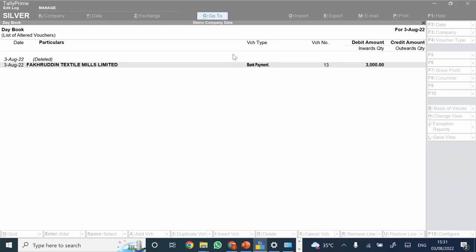Okay, there is one question in Q&A. If we have opened a saved voucher and then without changing any value, re-accept by pressing Alt+A, will this be counted as altered? No. In that case, it won't be counted as part of altered. See, alteration is, let's say in any particular field, if you are changing any of the data, only that is considered as part of alteration.